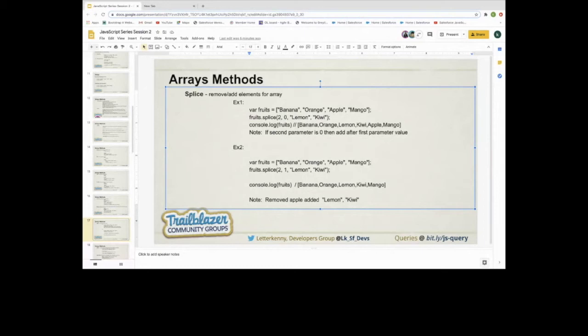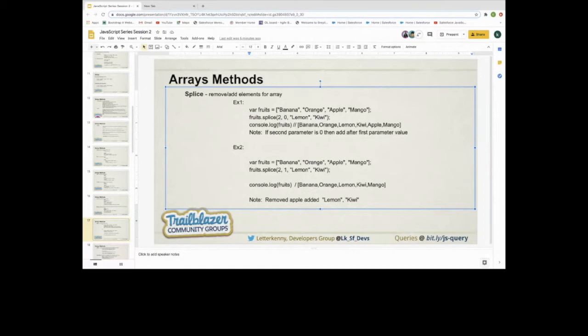Thanks. So guys, I'm just talking about removing and adding elements by using splice. I already talked about adding. If there is a 0, then it will behave like add, and if any positive number, then it will behave like remove.